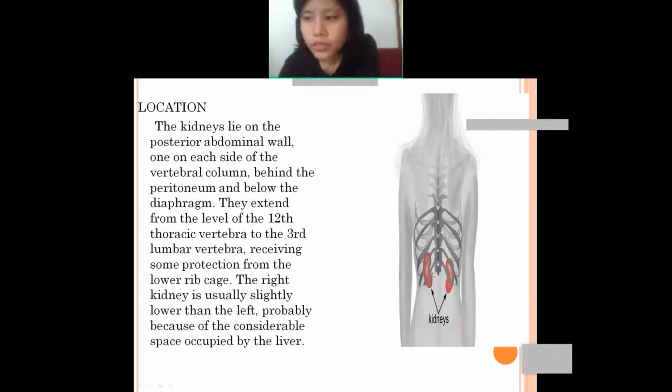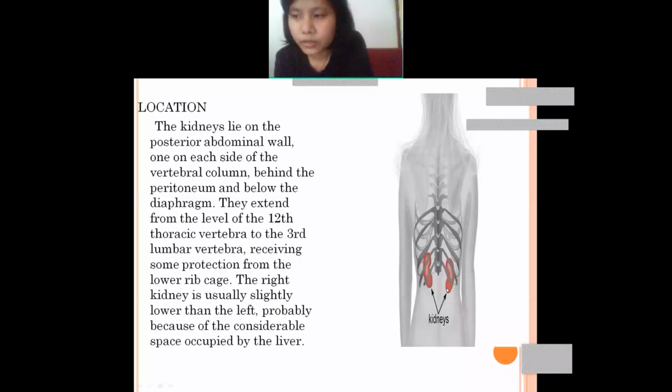So this is the vertebral column. They will be located on each side, right and left, and behind the peritoneum. Behind the peritoneum means at the back side of the peritoneum. And where exactly do they start? First is the 12th thoracic vertebra, till the third lumbar vertebra. So they will be situated till here.